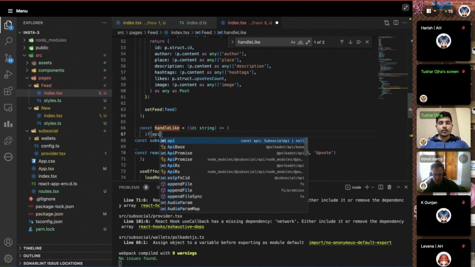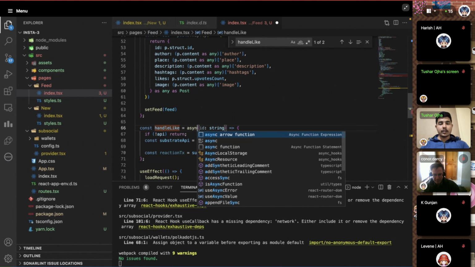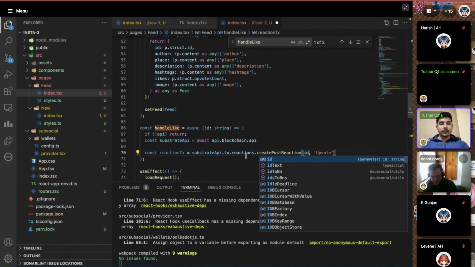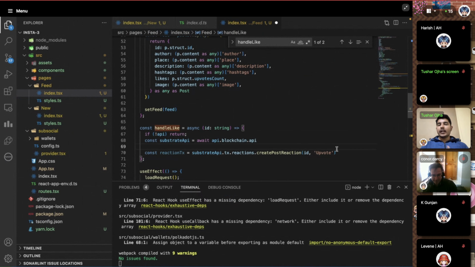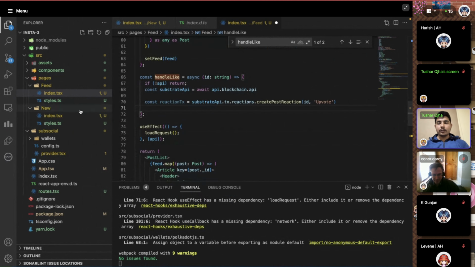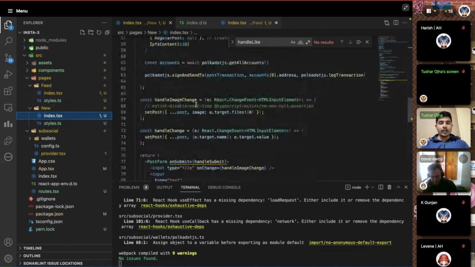So I'm just going to make sure that the API is always available, and then making it asynchronous. Perfect. Now we are already good. We just have to use this post ID. That's it. It will automatically like it and send the transaction. Again, we are just going to use what we use here, like the Polkadot.js extension, to send the transaction for the user.